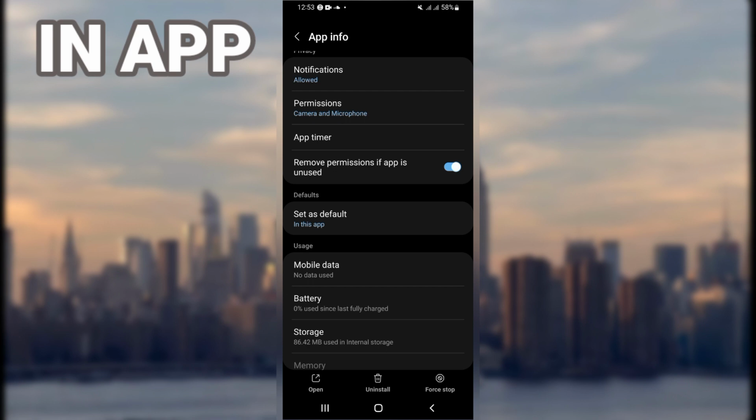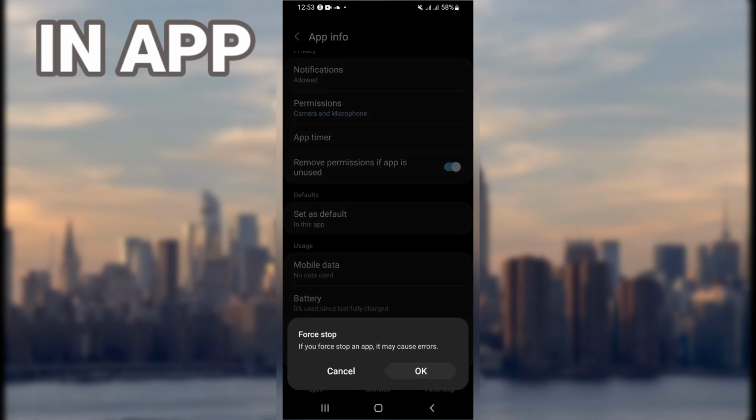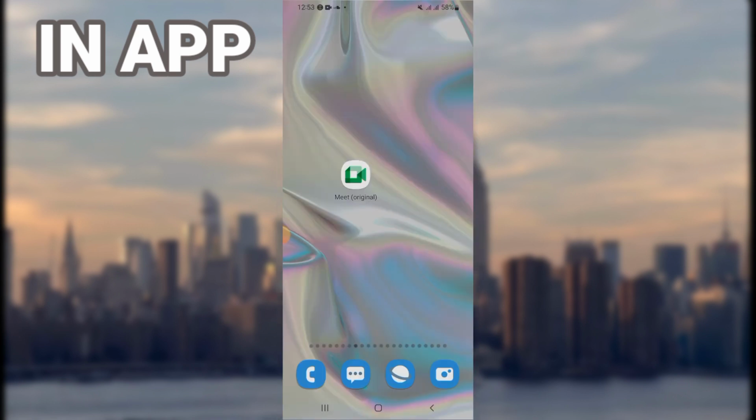Go back then and click force stop and click OK, and what you have to do next, just restart your phone, and that's all.